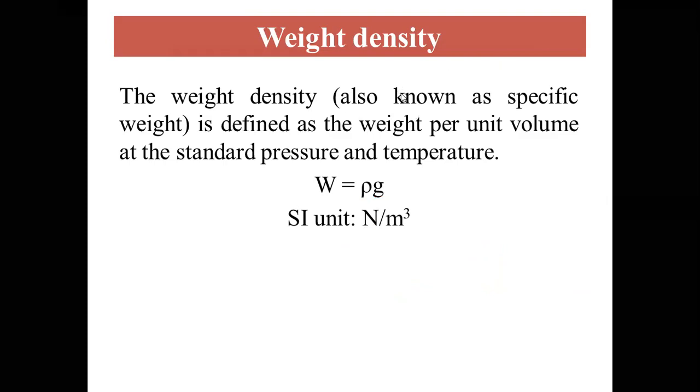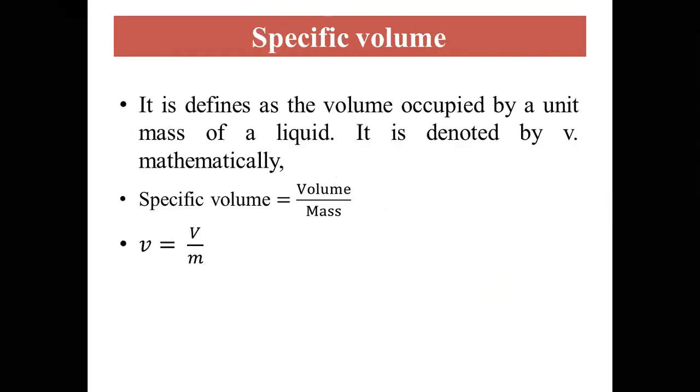Then another important property is the specific volume. Specific volume is just the reciprocal of mass density or specific mass. It is denoted by the letter small v. It is defined as the volume occupied by a unit mass of a fluid. Here you can see small v is equal to volume divided by mass, so its unit will be meter cube per kilogram. This is the reciprocal of density.